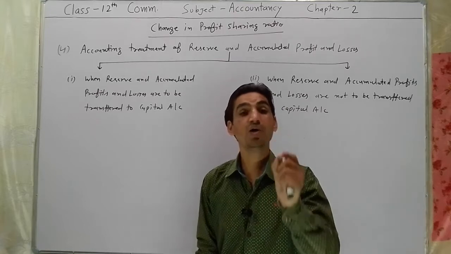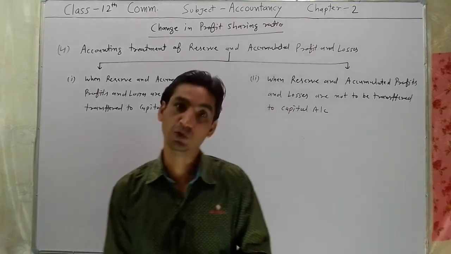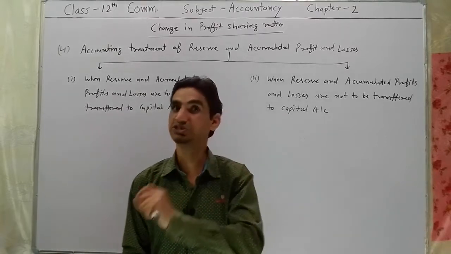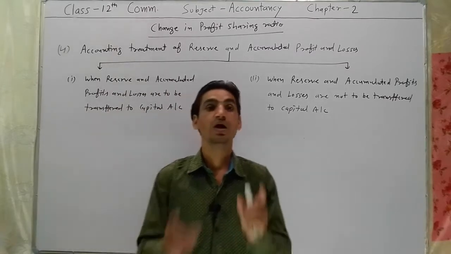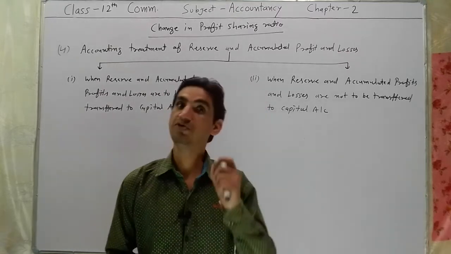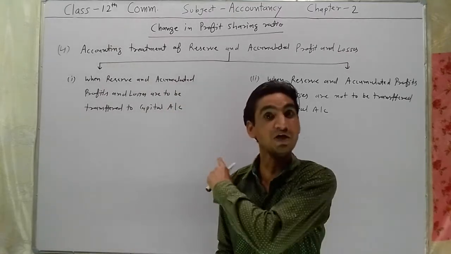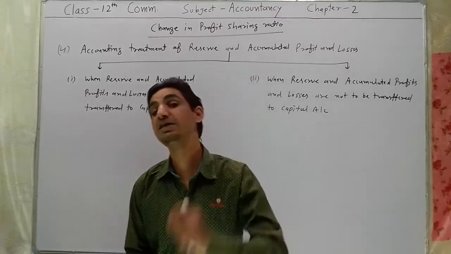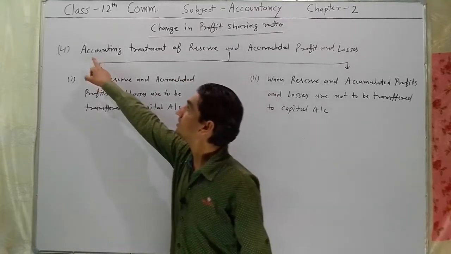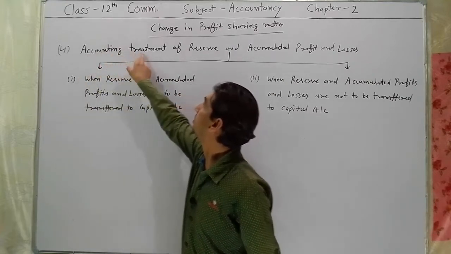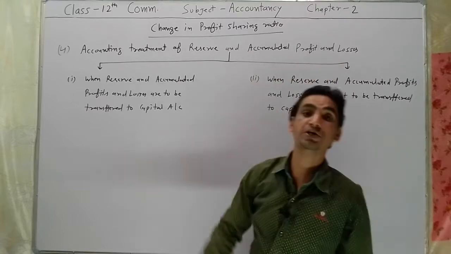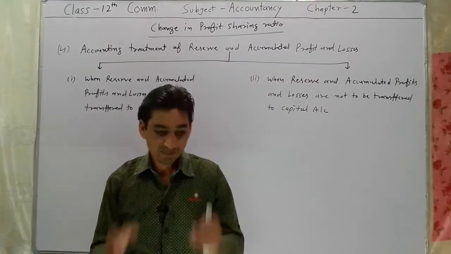Second, accounting treatment of goodwill. We have discussed this in video second of this chapter. Third, revaluation of assets and liabilities. We have discussed this in video third of this chapter. Now we are discussing the fourth adjustment. The fourth adjustment is accounting treatment of reserve and accumulated profits and losses.